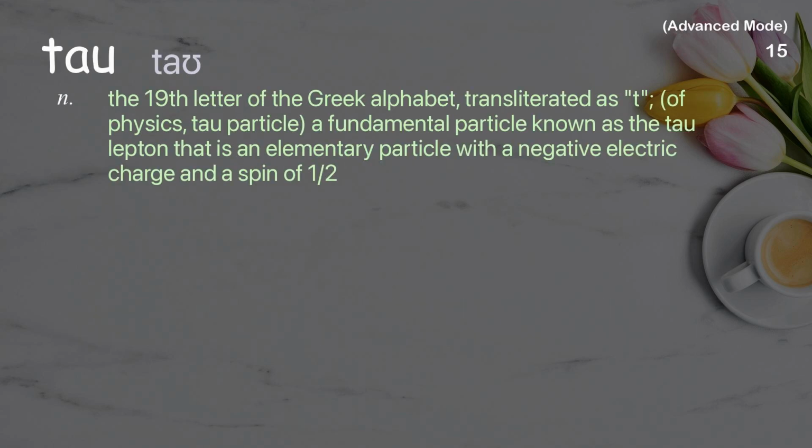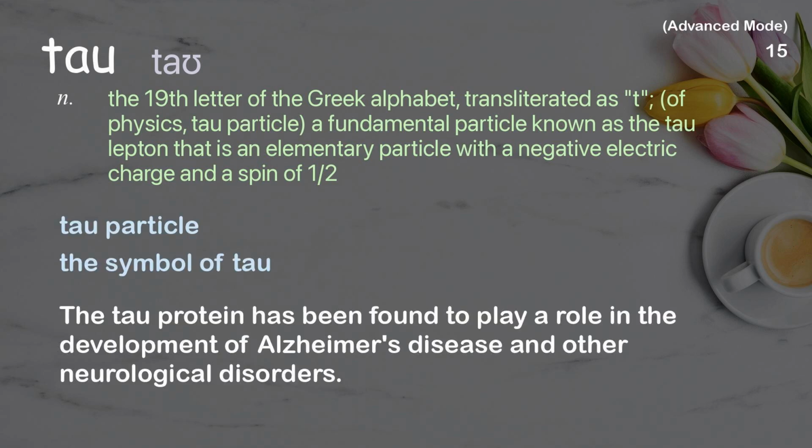Tau. The 19th letter of the Greek alphabet, transliterated as T. In physics, the tau particle, a fundamental particle known as the tau lepton, is an elementary particle with a negative electric charge and a spin of 1/2. Examples: Tau particle. The symbol of tau. The tau protein has been found to play a role in the development of Alzheimer's disease and other neurological disorders.